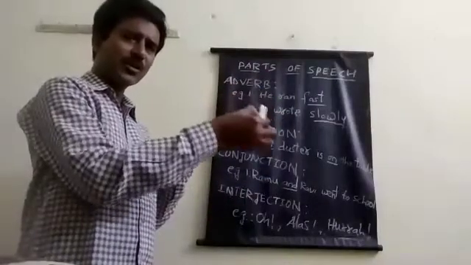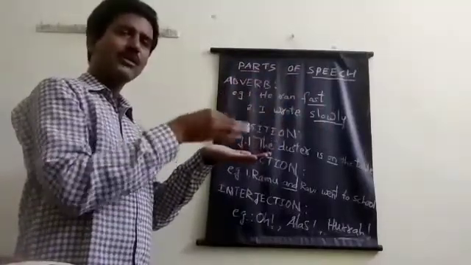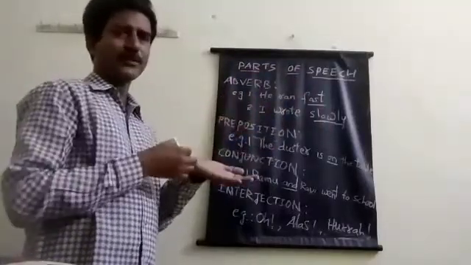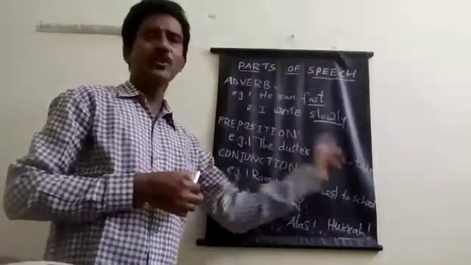By keeping this word only, on the table, under the table, beside the table, behind the table, we come to know the exact relation between these two things. So prepositions are the words which tell the relation between two things.